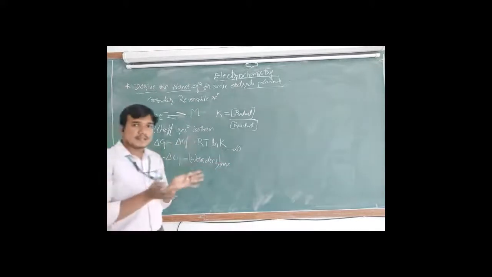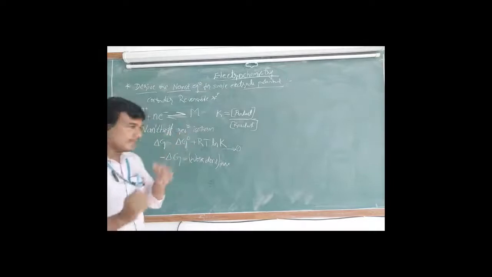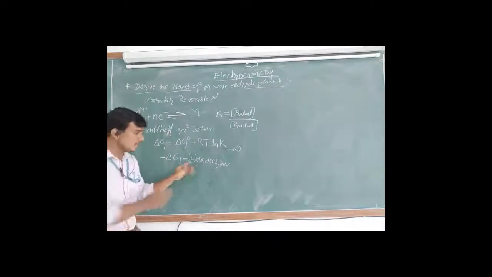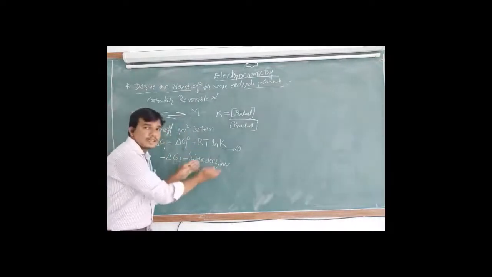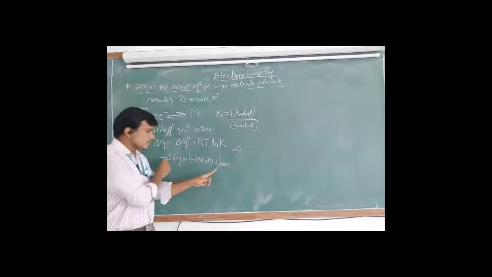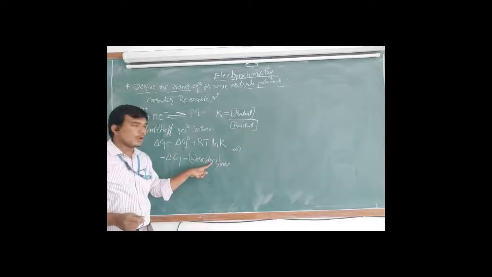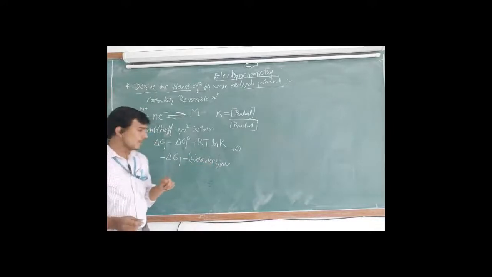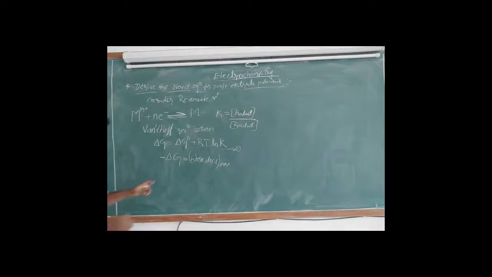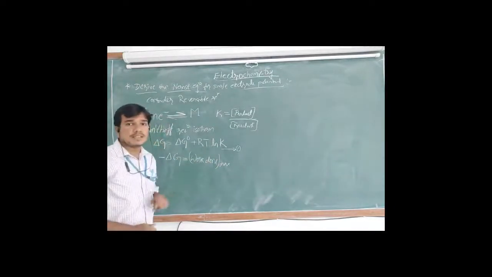In a system, some energy is there, and that energy is decreasing, so decreasing means some work is going on. So here the negative sign is there, that's why maximum work is done by the system. Okay. So now we will discuss what this work is.